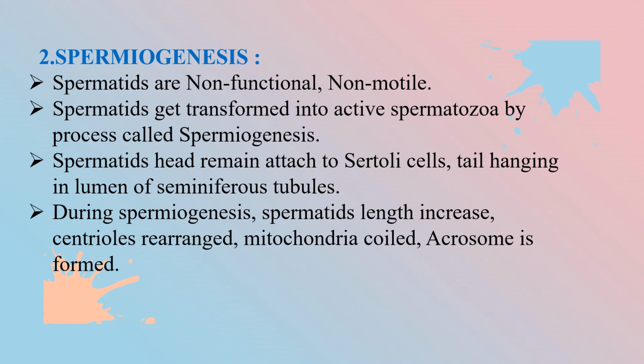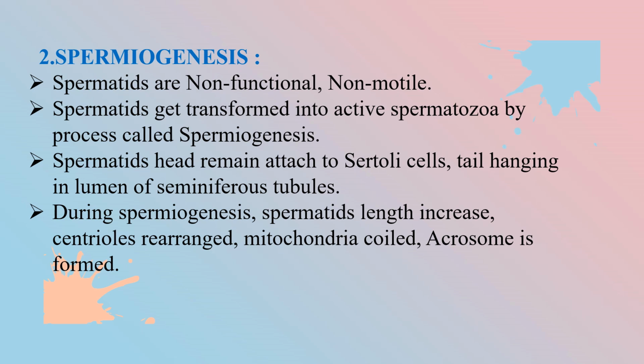After spermatid formation, the spermiogenesis process takes place to make them active and mature. Spermatids are non-functional, non-motile and inactive. These spermatids get transformed into active spermatozoa by a process called spermiogenesis.